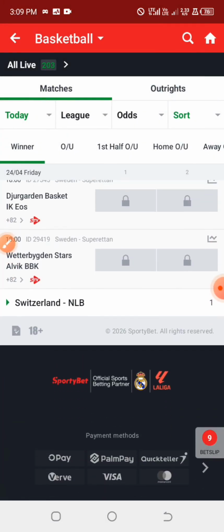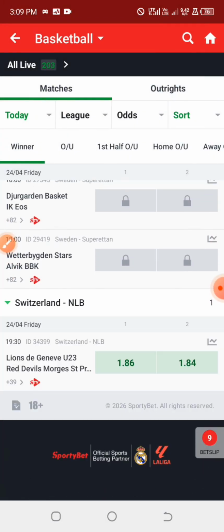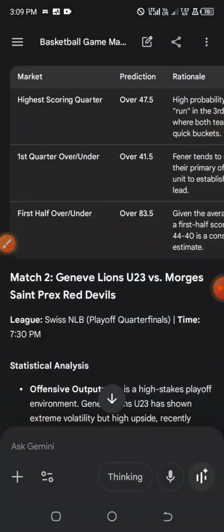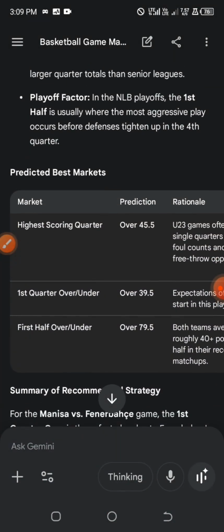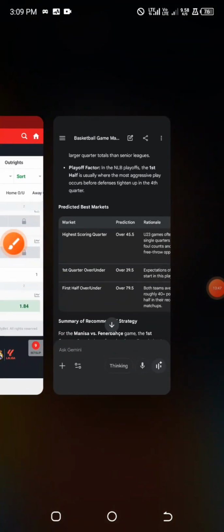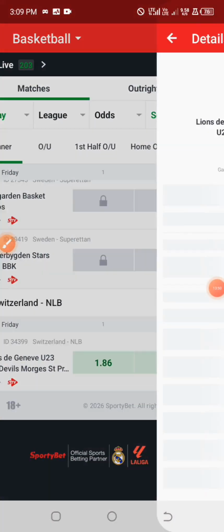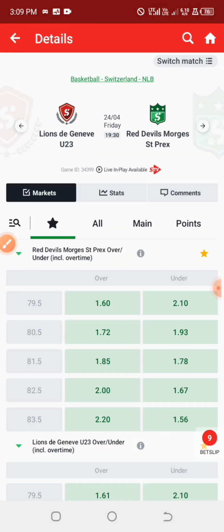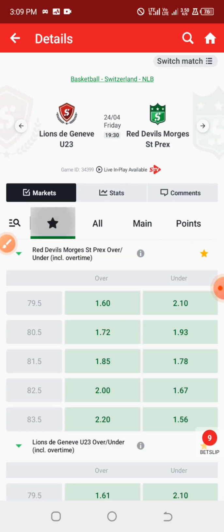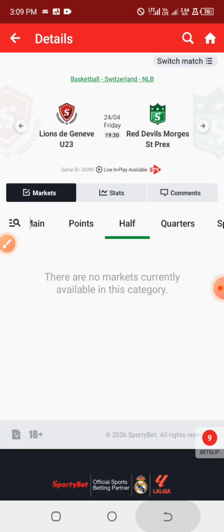And our next game is actually under the Switzerland League. This is where we have the prediction as first half over 79.5. Yeah, first half over 79.5. So let's check the odd line. Unfortunately, the bookies are not providing us with the odd line for the market, so we are going to skip that.